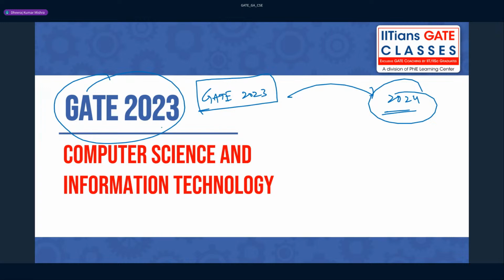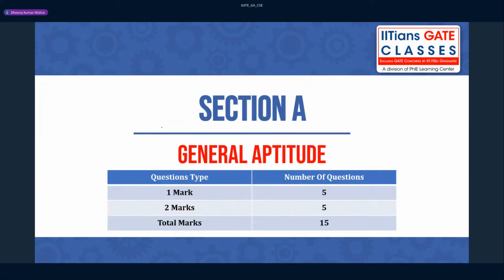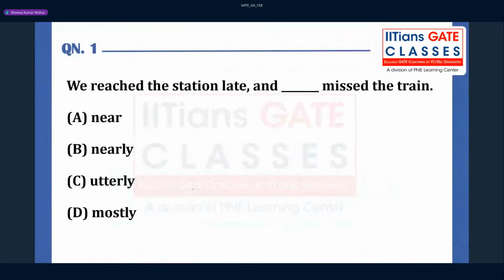So let us see the questions from 2023. There are again 10 questions for 15 marks, and these are big marks, guys. They are going to decide your rank. 5 questions from 1 mark and 5 questions from 2 marks. So this question was there, the very first question, guys, from English, and this is the actual pattern that we always get.